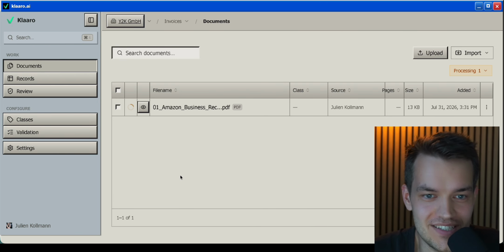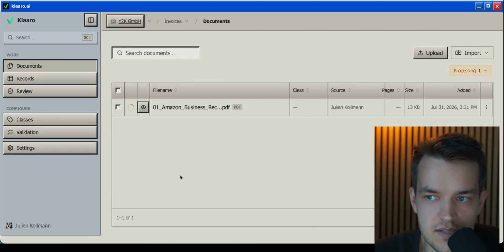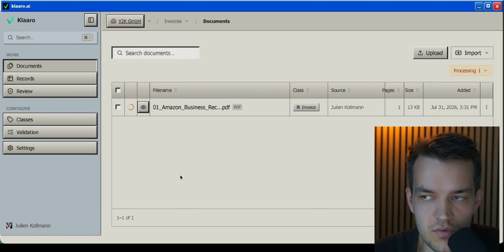So what Klaaro does is it reads your file, but it's not just OCR. Klaaro is a multi-step pipeline that reads your documents, classifies them, and extracts the data from the documents according to a data schema.